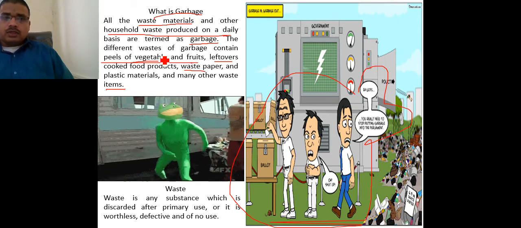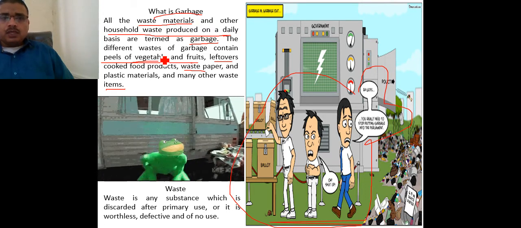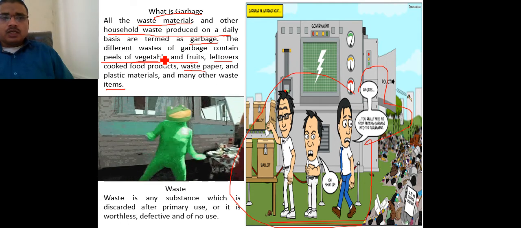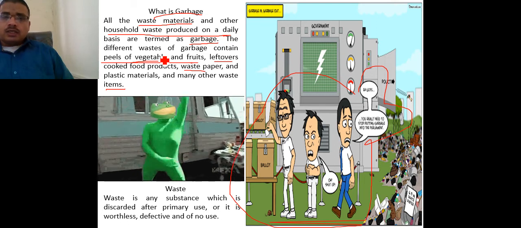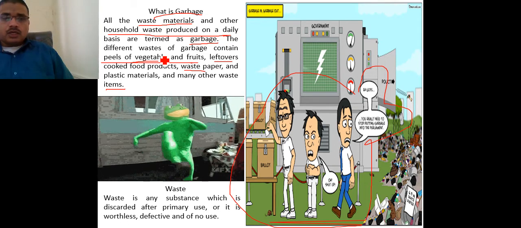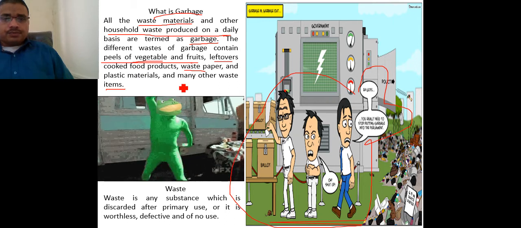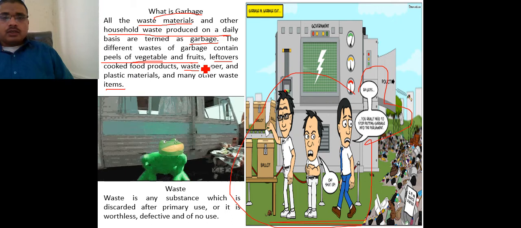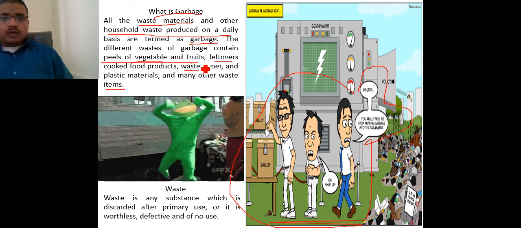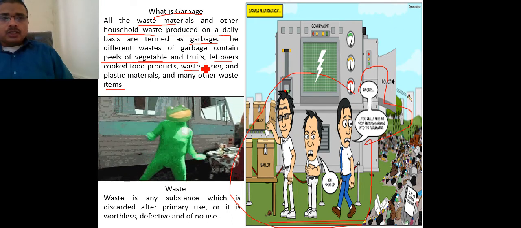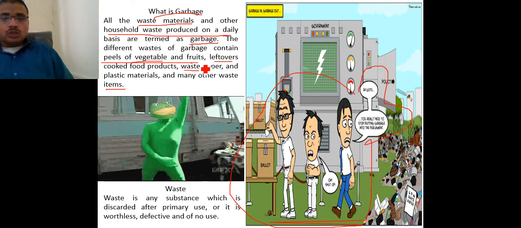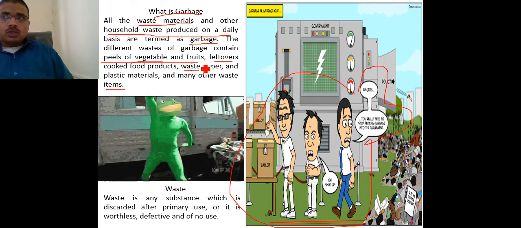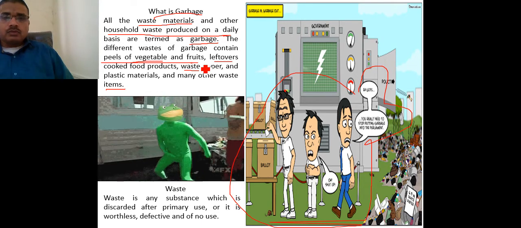We pull out the peels of vegetables, and those peels are basically a kind of waste material, and that waste material is called garbage. And there is fruit, and the fruit's peel is also garbage, and some fruits contain seeds, and those seeds are also a kind of waste material.